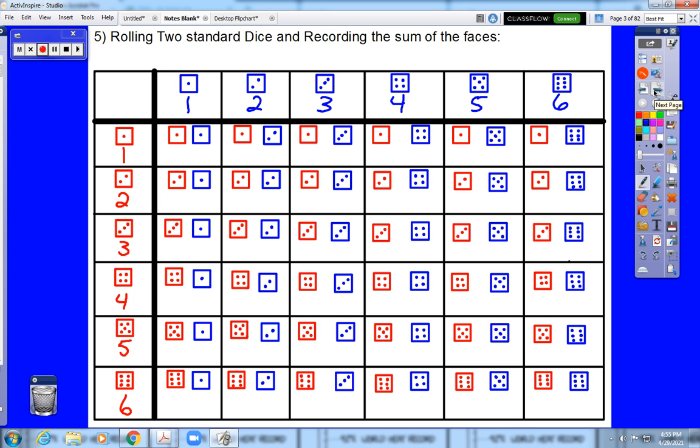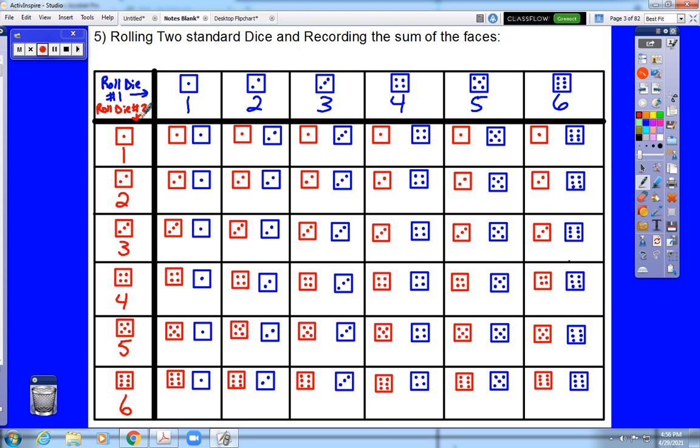Now, the 5th one in your notes is a much more complicated idea, and the reason that this is in here is because probability is not cut and dry. There is a large amount of reading involved. We have to read things carefully. So what I have given you here is a sample space for rolling 2 dice. Okay, the first die has 6 possible outcomes. Those are the blue, 1 through 6. And the second die also has 6 outcomes, 1 through 6.